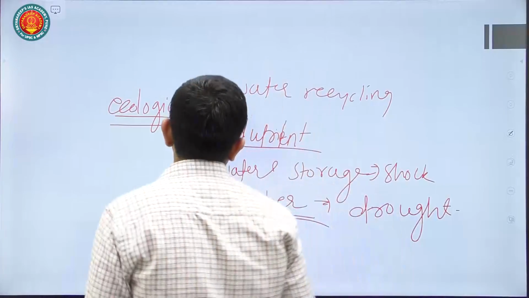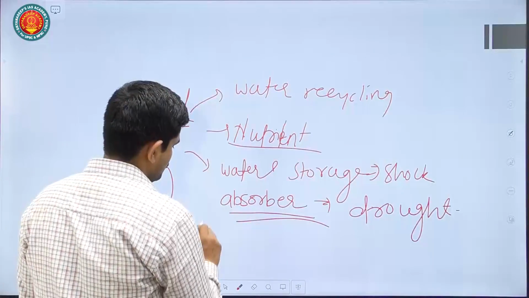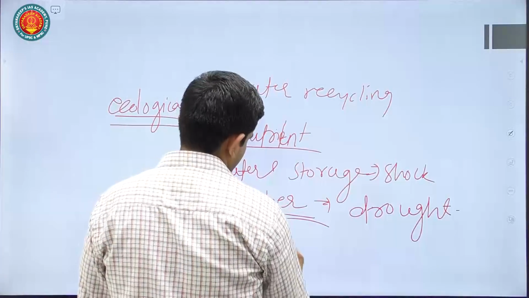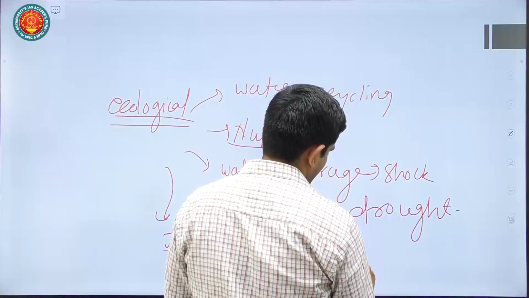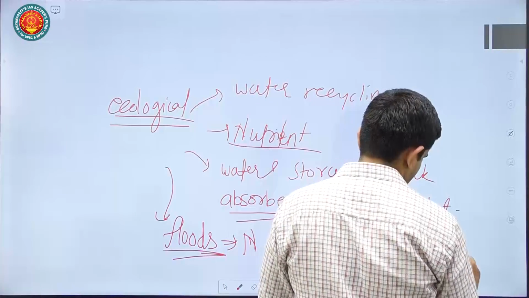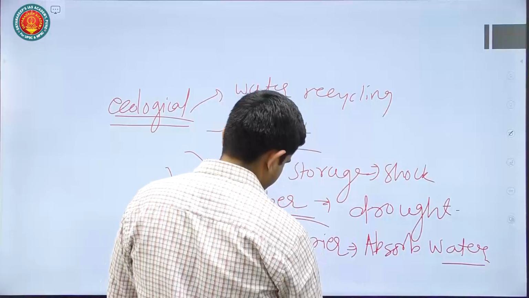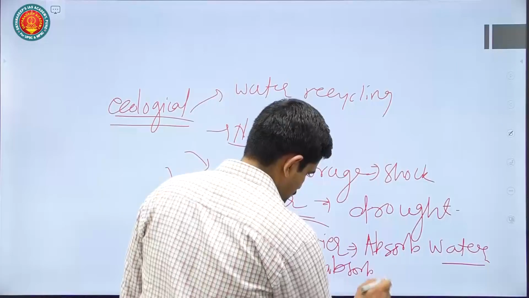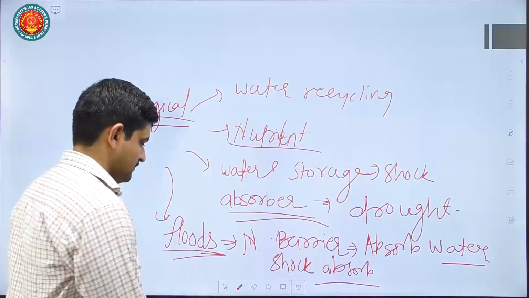And in situations of floods, the wetland also acts as a natural barrier and absorbs excess water, and hence can be called a shock absorber. Okay, so this is the basic idea about the wetland ecosystem.